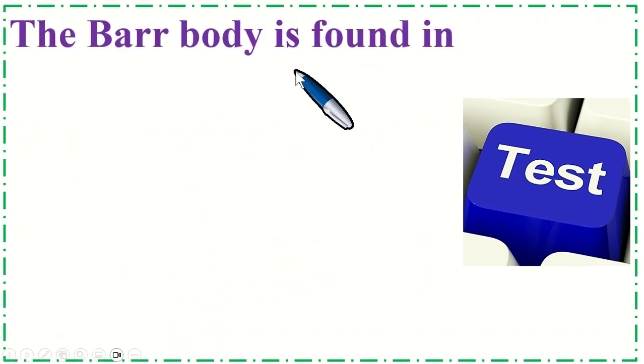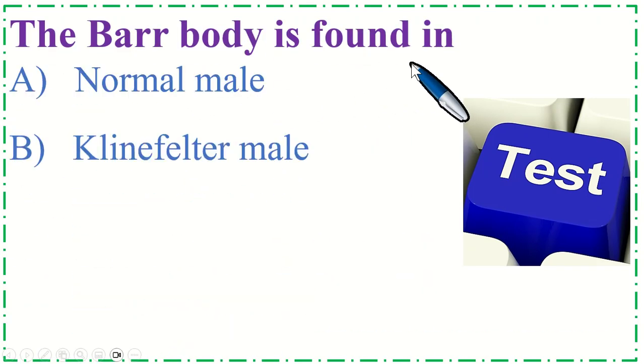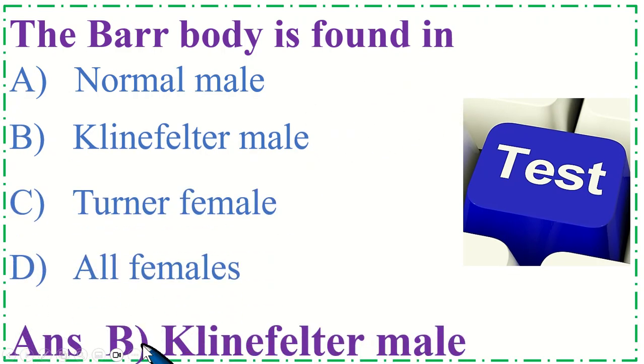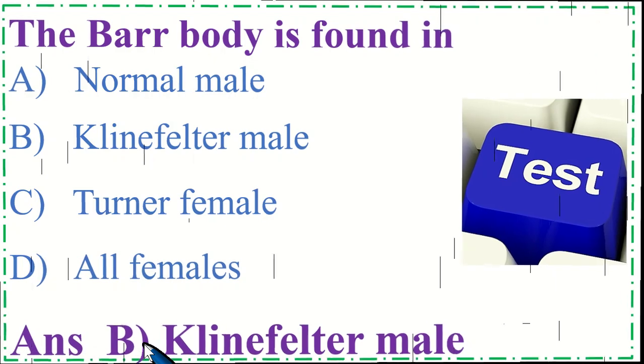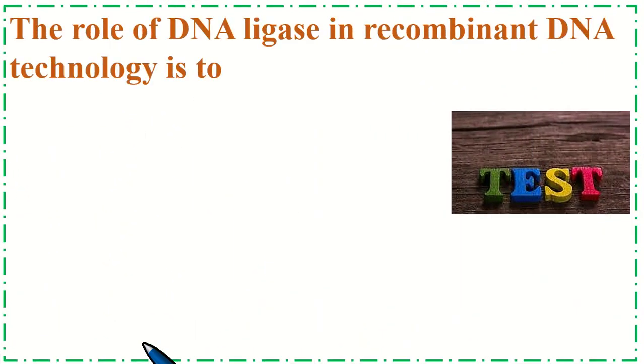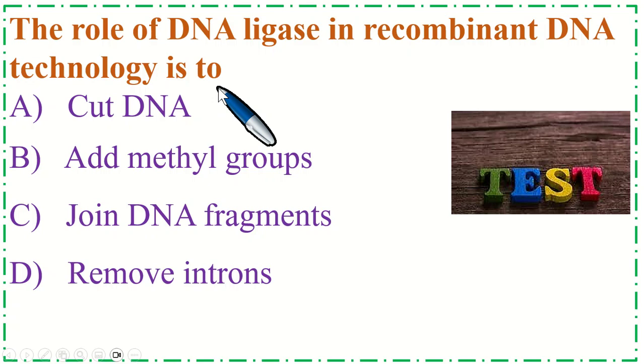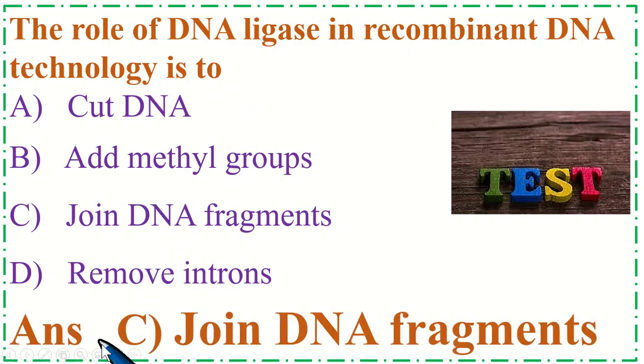The bar body is found in... correct option is B Klinefelter male. The role of DNA ligase in recombinant DNA technology is to... correct option is C. Join DNA fragments.